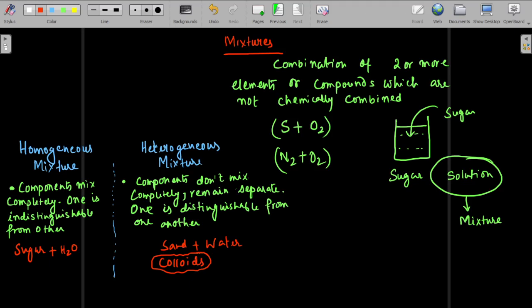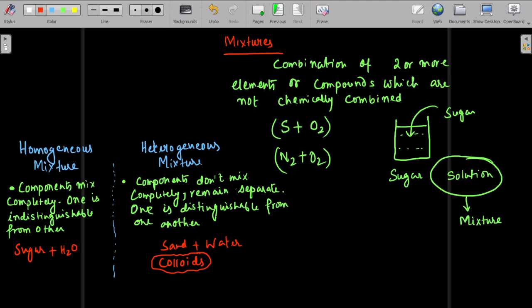Sand and water is also a type of colloid, but what we really mean by colloid is that milk is a type of colloid. Fog is a type of colloid. Your shaving cream is a colloid. If you put sulfur in water, it becomes a colloid. So these are a separate class of mixture which we will study later.